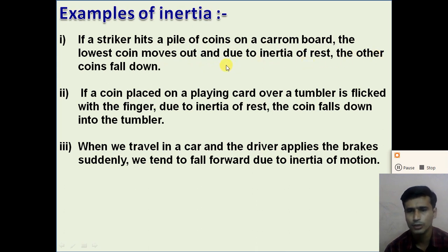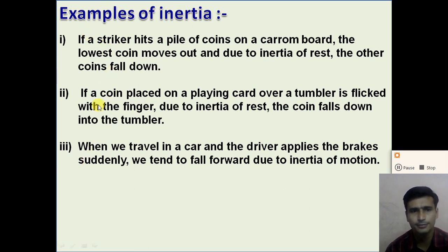So when the striker hits a pile of coins very fast, the lowest coin moves out, and due to the inertia of the other coins, they stay at rest and fall down vertically. So the first example of inertia is given in activity 9.1 also.